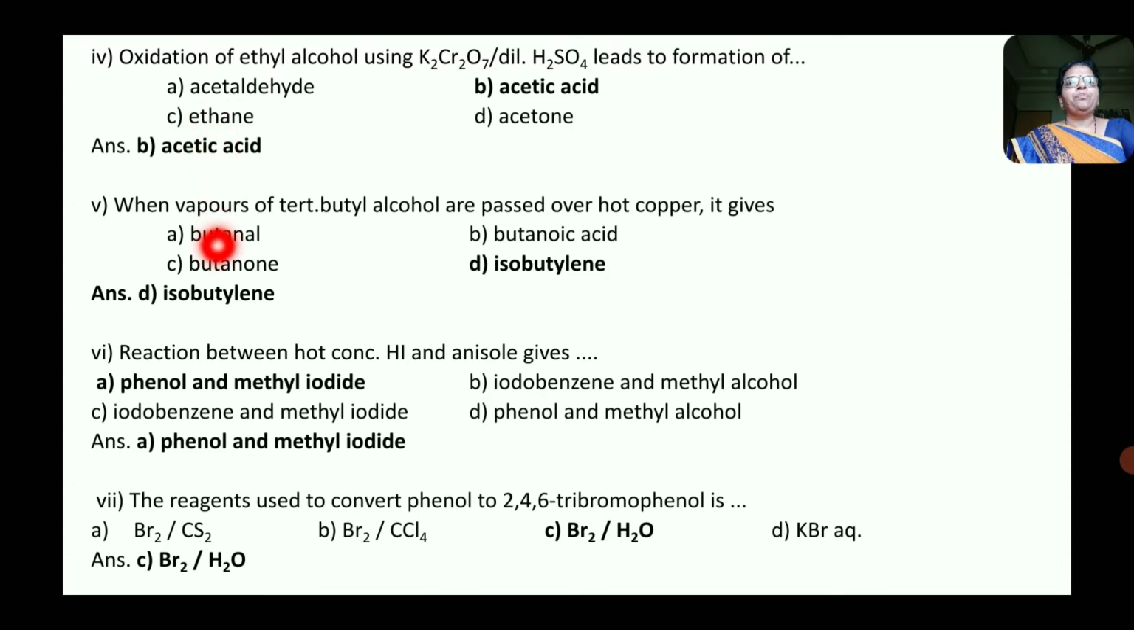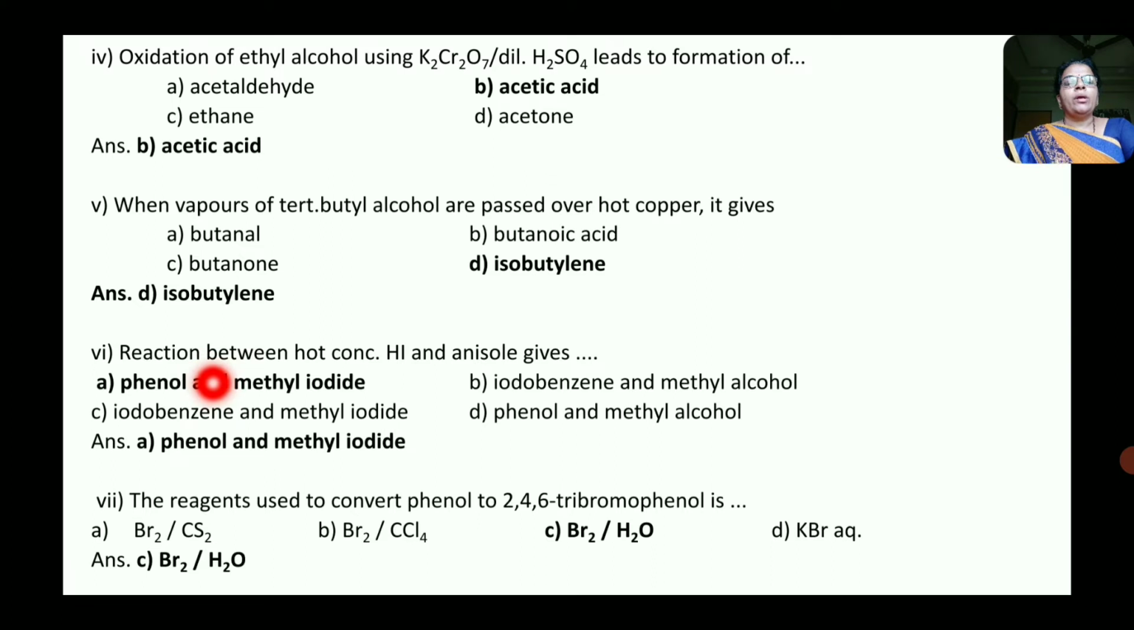Then next question. When vapors of tertiary butyl alcohol are passed over hot copper, it gives. Now this tertiary butyl alcohol, when passed over hot copper, undergoes dehydration to give isobutylene. That is, here formation of isobutylene takes place. Therefore the correct option is D, isobutylene.